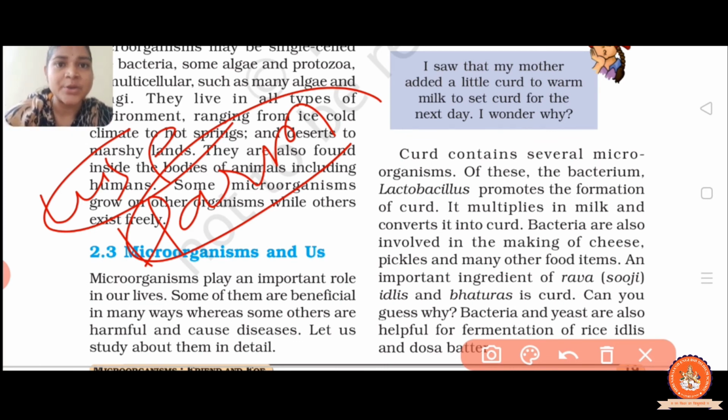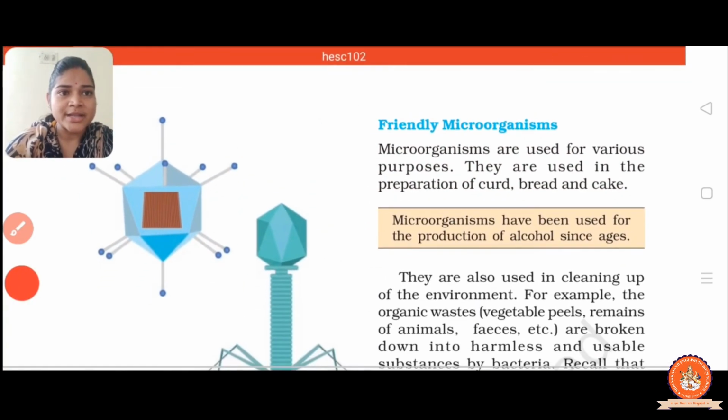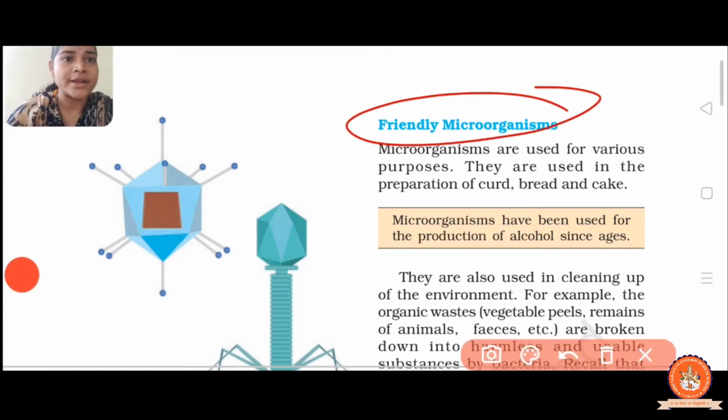First we discuss the useful microorganisms, which means the friendly microorganisms. These help us in daily life, in fermentation, in the pharmaceutical department, in decomposition of organic matter, and also help in farming.